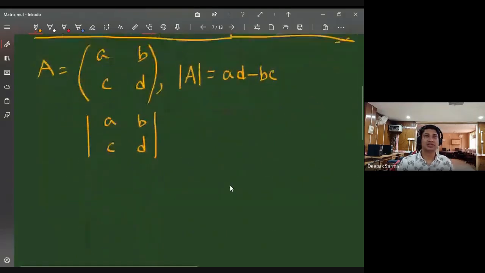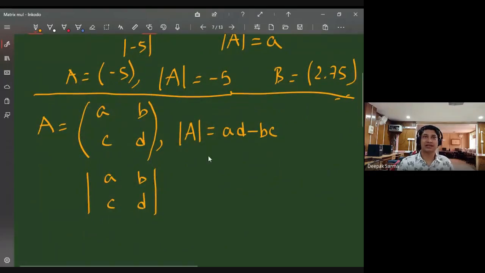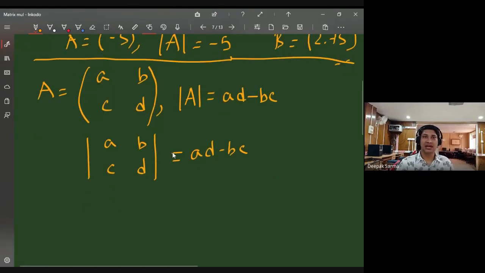For 2 by 2 onwards, instead of writing A equals this bracket, then again using this sign, I can simply write this as a matrix. That is, I have a, b, c, d and I am considering the determinant of that particular matrix. So it is ad minus bc. If I use this particular symbol, a, b, c, d is a 2 by 2 matrix, and I am considering the determinant of that particular matrix. So the bracket is omitted.